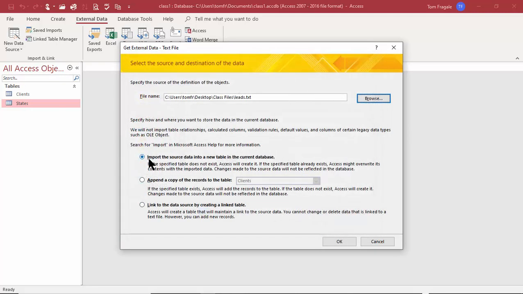Now, we can either import it to a new table. That'll make a copy of that data and make a new table in Access. If you already have an existing table in Access, you can append it to the existing table. And then if you link it, that means it'll make a new table in Access. And then if we change the text file, it will change Access as well. We'll do some links in a little while. Let's do imports first. So I'll pick on Import and I'll click on OK.